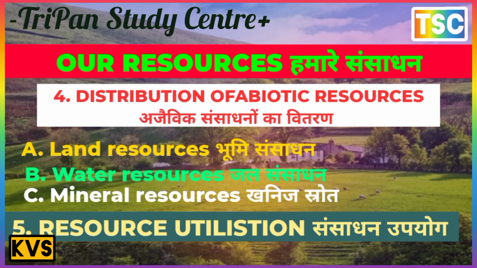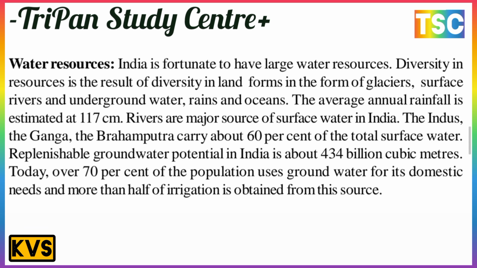The next is water resource. There is an important point here. India is fortunate to have a large water resource, and the diversity in resources is a result of diversity in land, in the form of glaciers, surface rivers and underground water, rain and oceans. The average annual rainfall is estimated at 170 centimeters. The important point here is that the annual rainfall is 170 centimeters only.